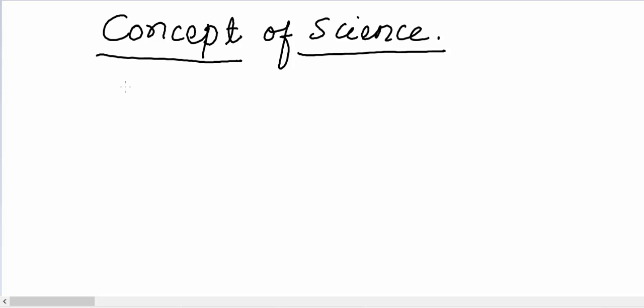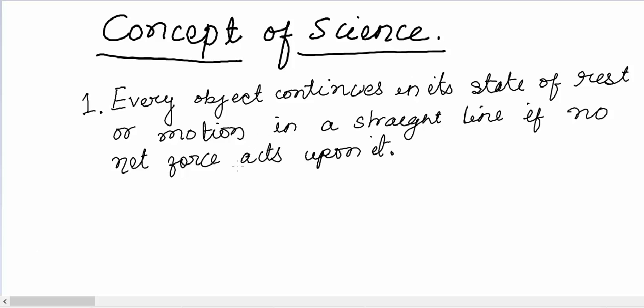As promised, I am here with a video in which we will learn Newton's laws of motion. There are three laws of motion which were given by Newton. The first law is every object continues in its state of rest or uniform motion in a straight line if no net force acts upon it. So the important thing to note in this law is that the object must be moving in a straight line, and there is no net force acting upon it.